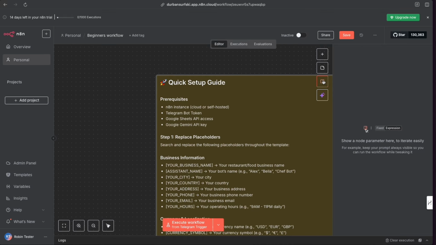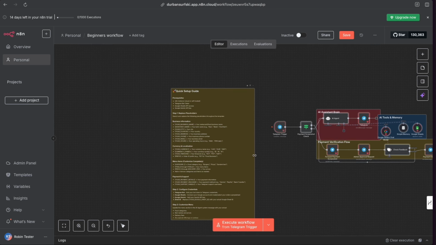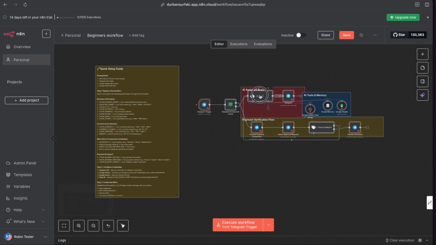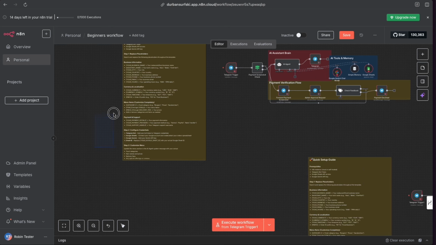How do I get rid of this little guy? Let's get rid of that. And look at that. If I zoom out a little bit by using these features, there's the whole workflow on here. The formatting's a little bit messed around. I've got to move some things around. I'm not going to get into this workflow in detail, but you did see how easy it was for me to go and find an existing workflow built by a member of the n8n community, bring it in, cut and paste it straight into my canvas, complete with instructions on how to manage it here. Really, really powerful. Really, really amazing. n8n is an absolute rockstar tool. I can't say enough about it.